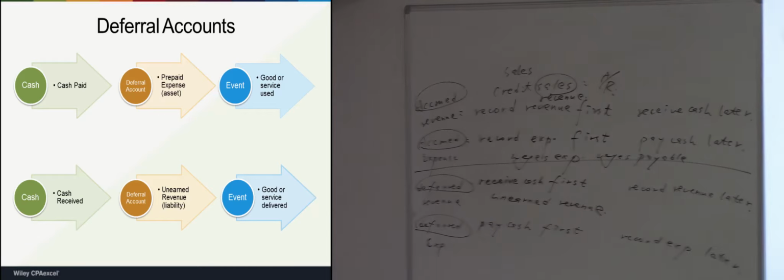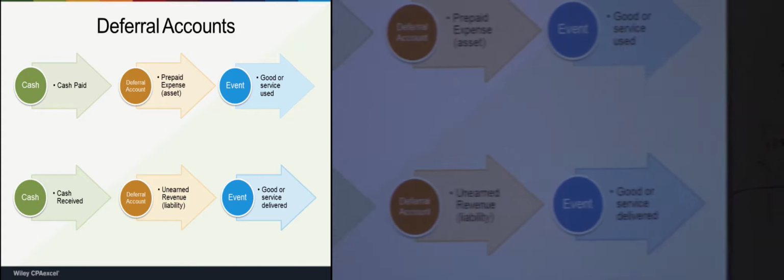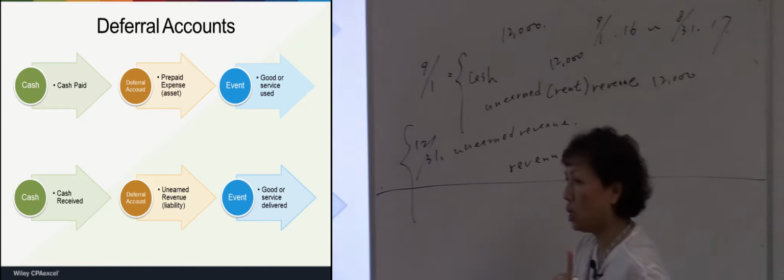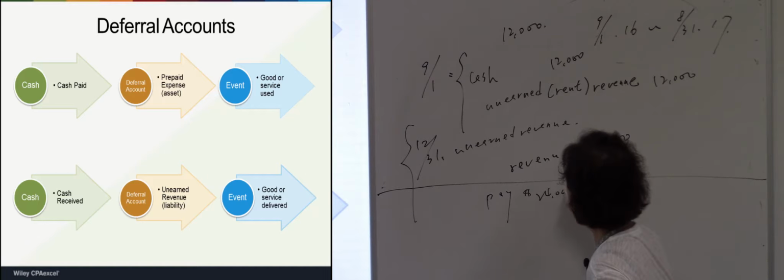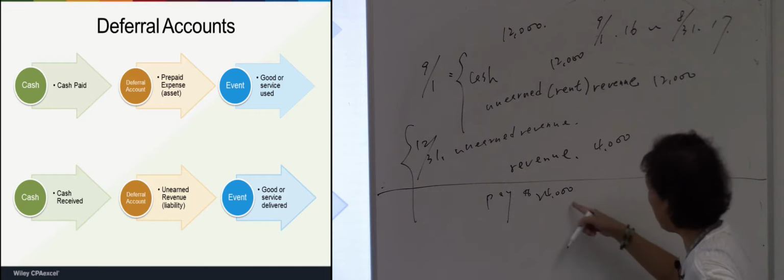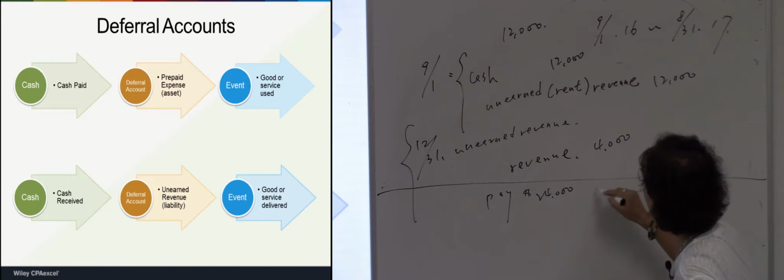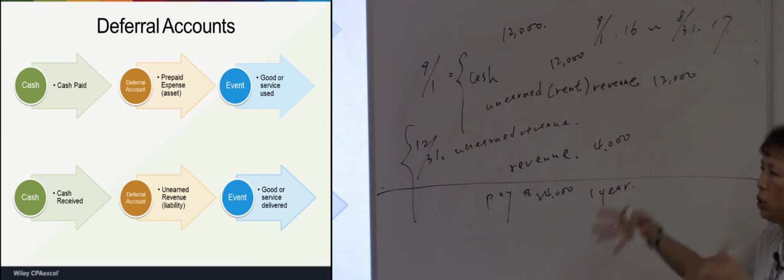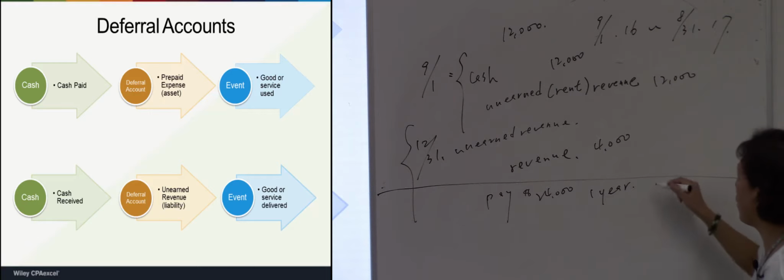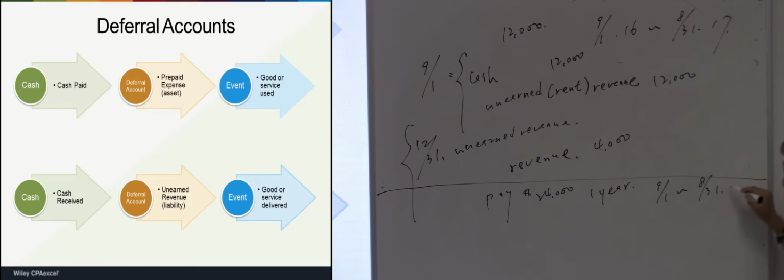And to give you another example, if we buy a 1 year insurance policy and we pay, let's say, 24,000 beforehand. The coverage period, the period covered by the insurance policy, is from September 1st to August 31st of next year.